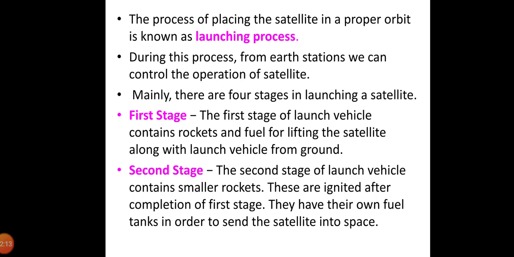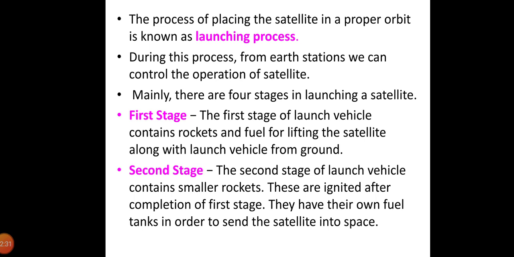The process of placing a satellite in a proper orbit is known as the launching procedure or launching process. During this process, from the Earth station, we can control the operations of the satellite. Mainly, there are 4 stages in launching a satellite.